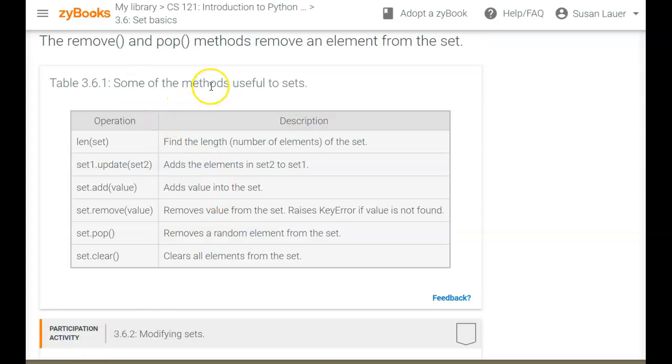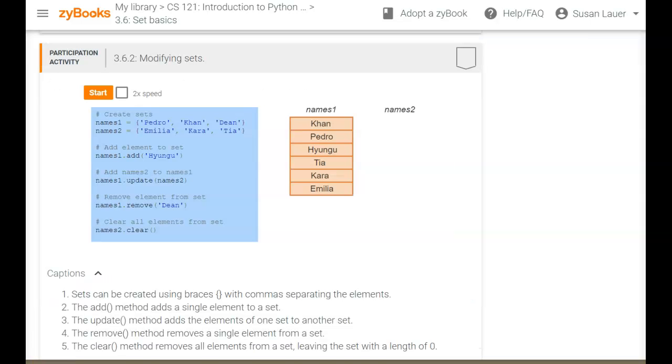Note that these are methods. The first one is actually a function, the length of the set. The rest are methods, and you can see the dot: update, add, remove, pop, and clear. Be sure to go through the participation activity and take some time actually writing down some of these and understanding what they do, because it's easier if you see some examples.